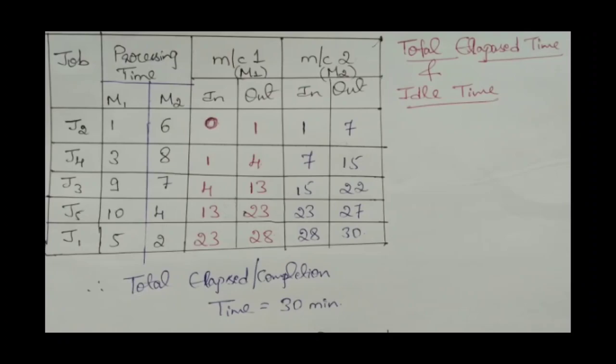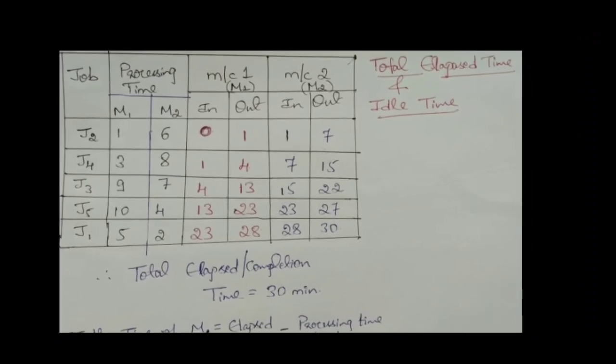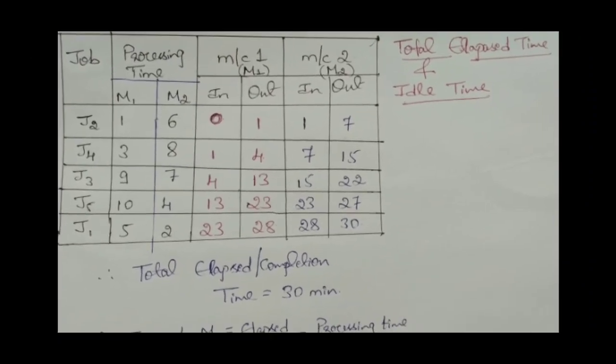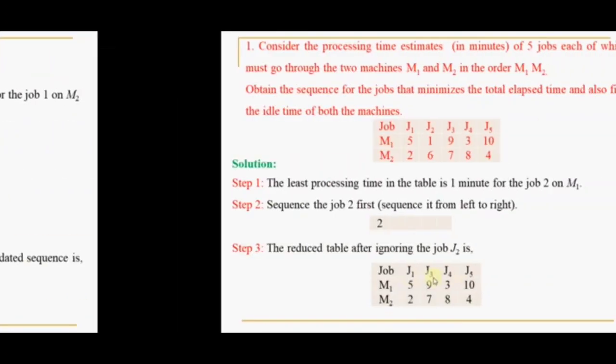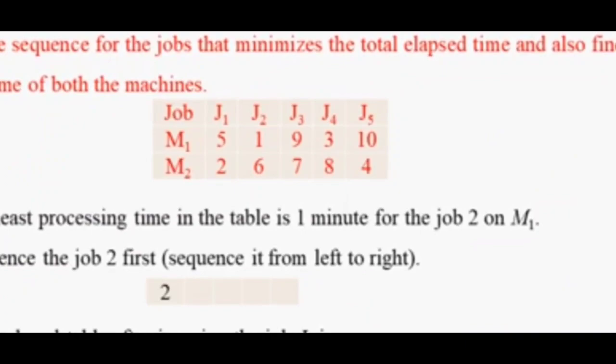According to Johnson's rule, the sequencing is done, and with that sequence only we are going to solve the further problem. After that, the processing times on the M1 machine and M2 machine are as given in the first table. Just look at the table given in the problem.